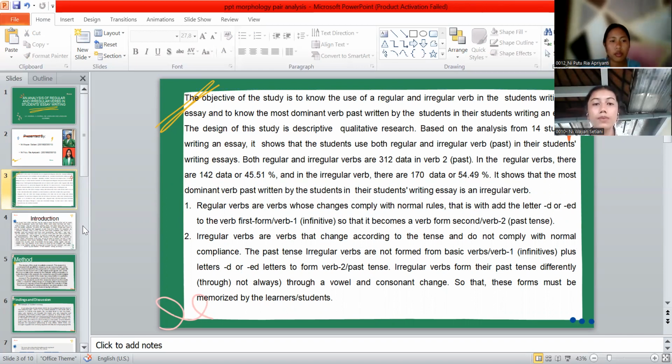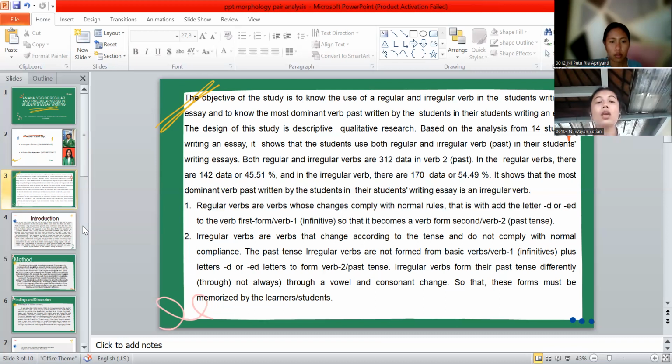In the regular verbs, there are 142 data or 45.51%. And in the irregular verbs, there are 170 data or 54.49%. It shows that the most dominant verb class written by the students in their essay writing is irregular verbs.